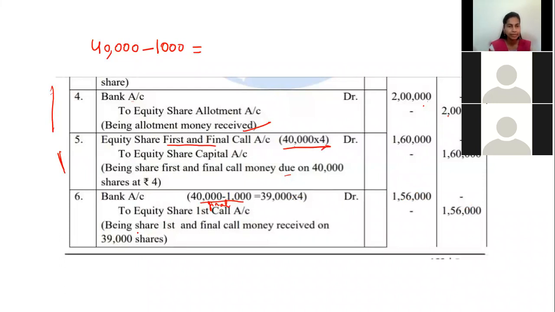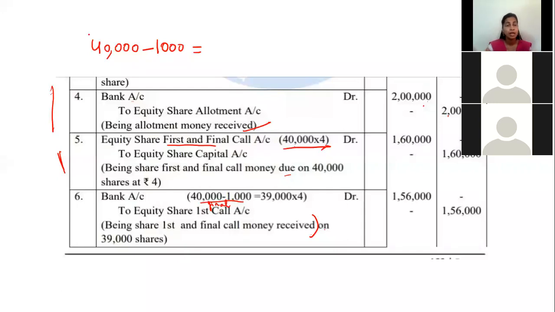Narration: share first and final call money received on 39,000 shares. Clear? Did you all understand? It is similar to what we have done in previous classes. Same it is, only ignore the 6 lakh.